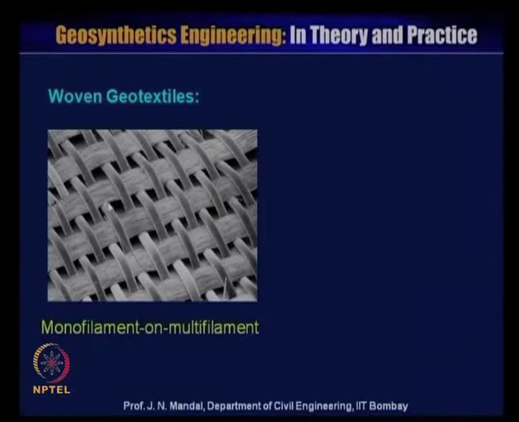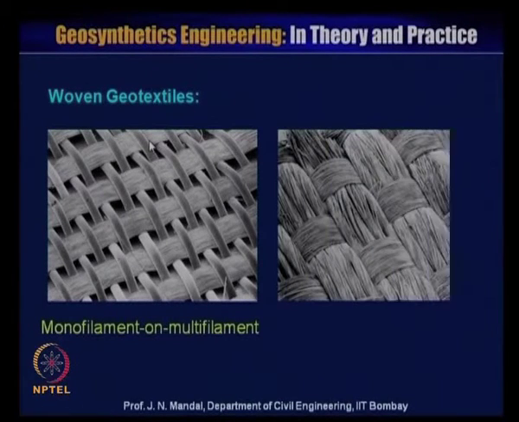Now this is, you can see, woven geotextile material. This is monofilament and this is multifilament. This one is multifilament, this one is monofilament. So this woven geotextile is monofilament on multifilament.